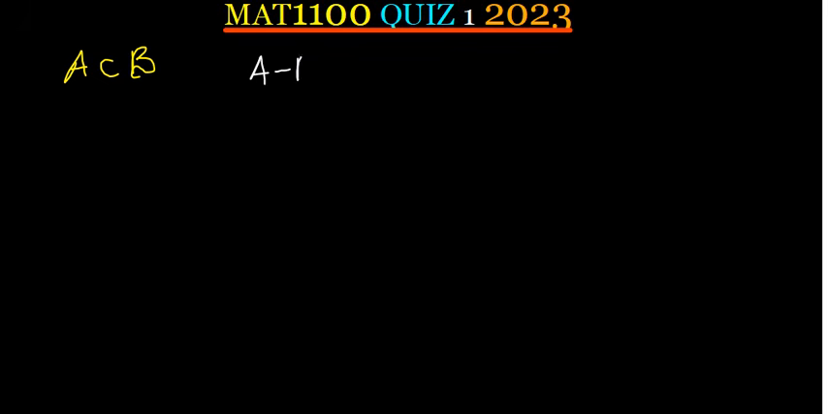Okay, so for the same question, we also had part B, which was also 3 marks, which was saying find A minus B, in brackets, and then a complement outside.